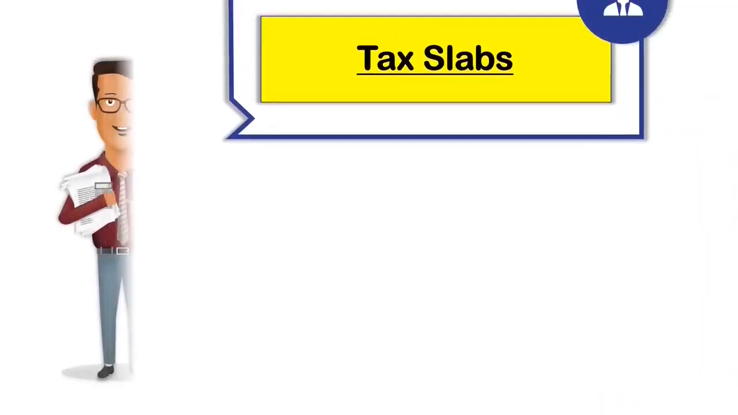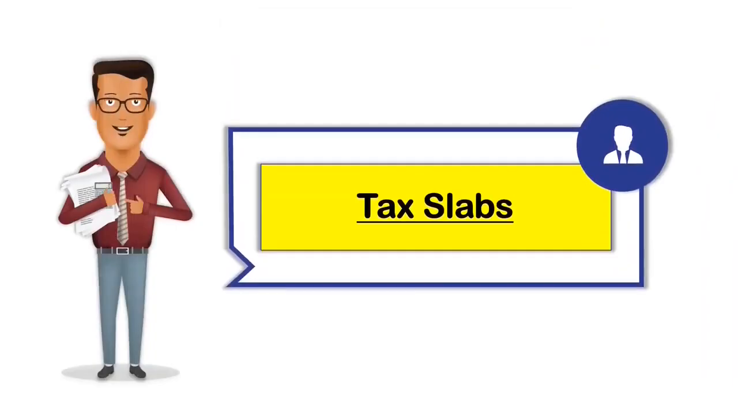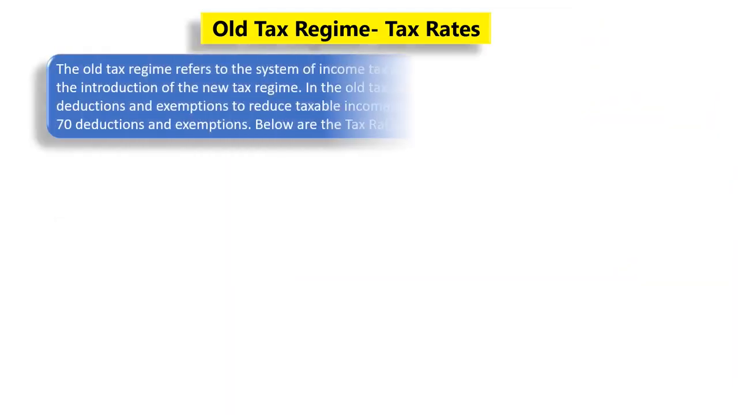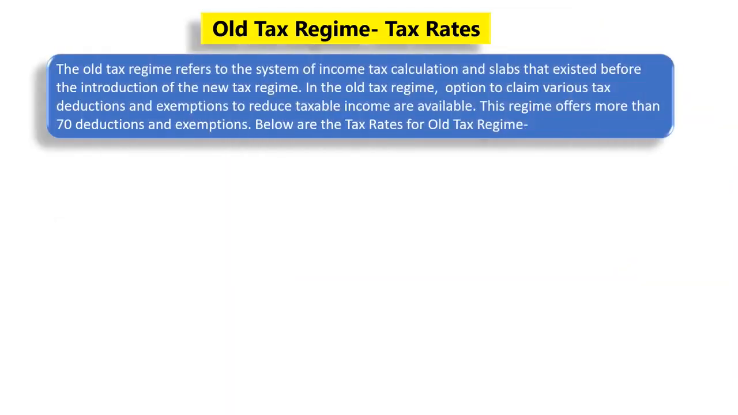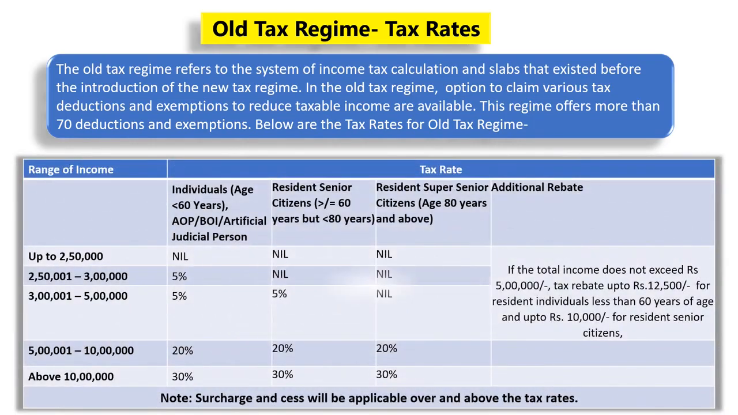Let us first check the tax slabs which are applicable in the old tax regime. Old tax regime refers to the system of income tax calculation and slabs that existed before the introduction of the new tax regime. In the old tax regime, individuals have the option to claim various deductions and exemptions to reduce their taxable income. This regime offers more than 70 deductions and exemptions. It may also be noted that the tax slabs are divided into 3 parts.